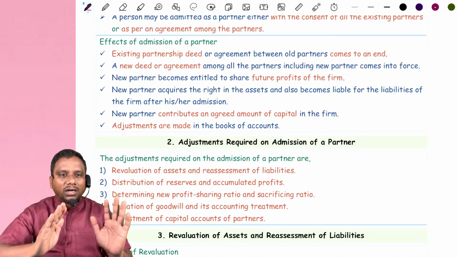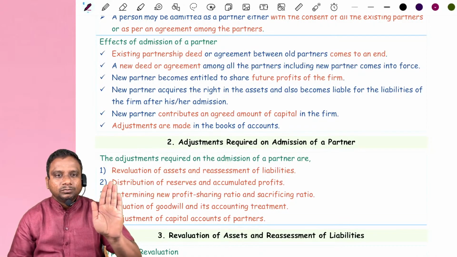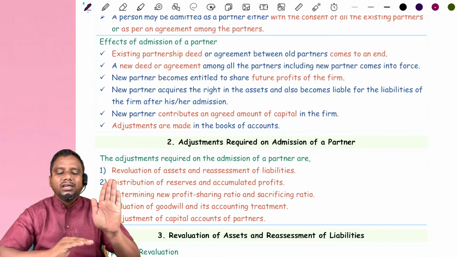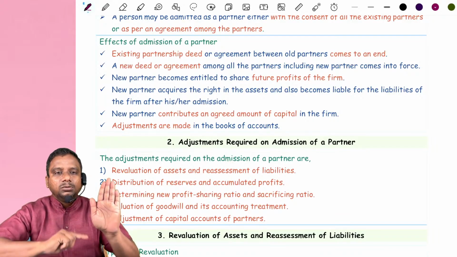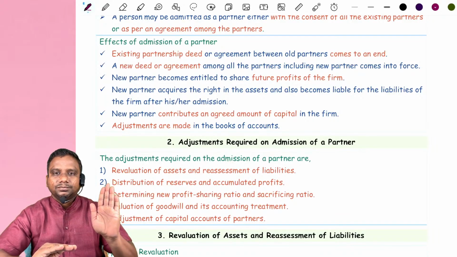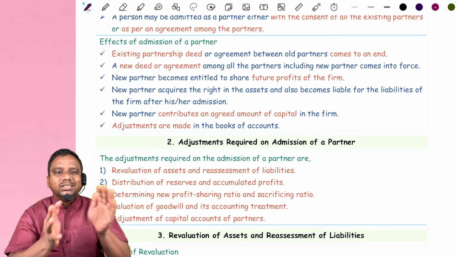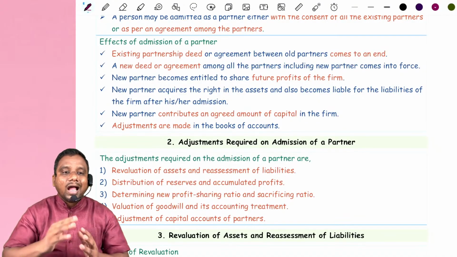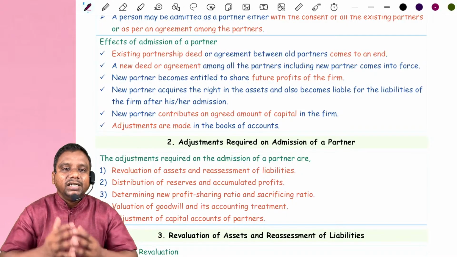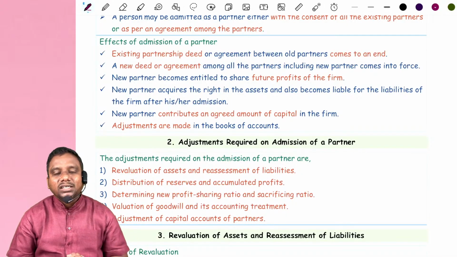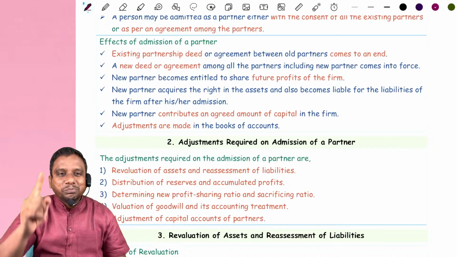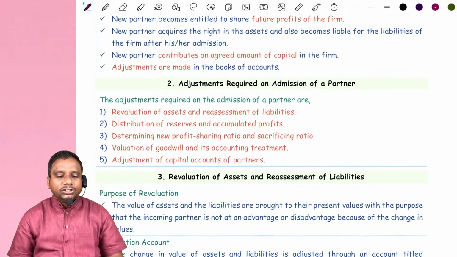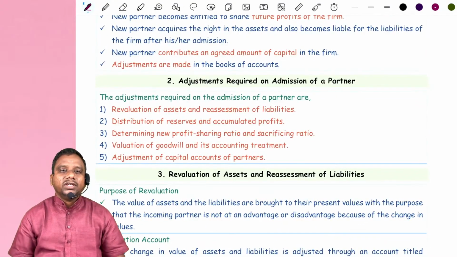Before admission of partner, this is your balance sheet. Now, on some terms and conditions, this partner is admitted. The terms and conditions they provide. Is it clear? Now, by using this information, what do you have to do? You have to do certain adjustments in the books of accounts, and we prepare a new balance sheet after admission of partner. This is what we have to do in case of admission of a partner.